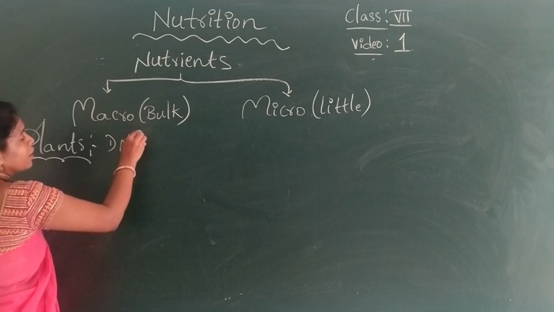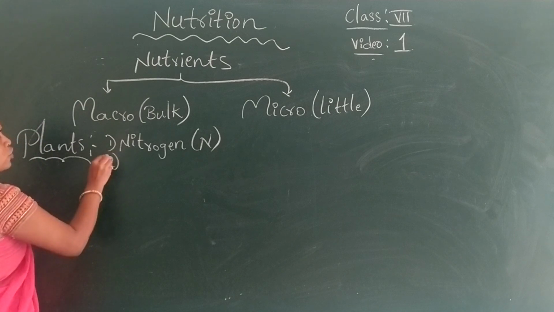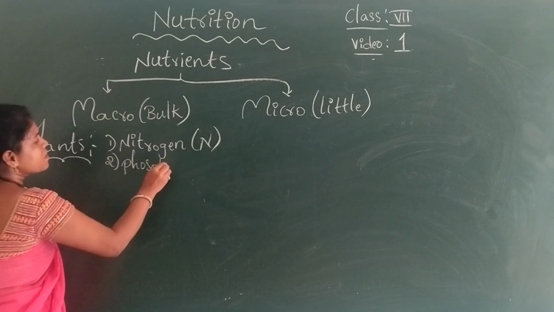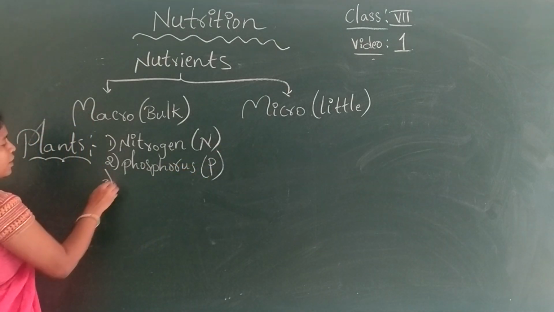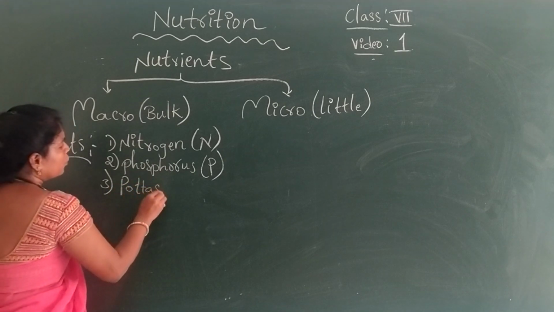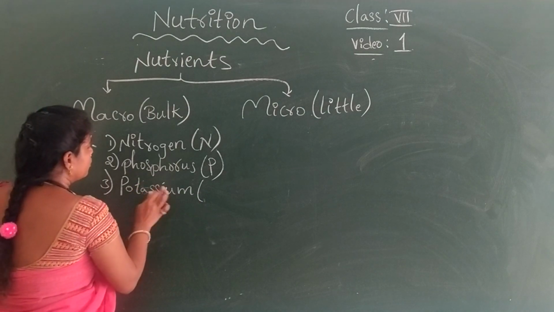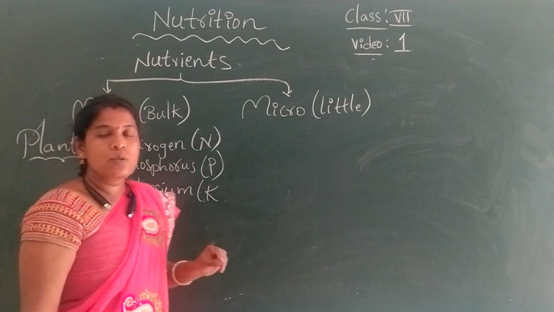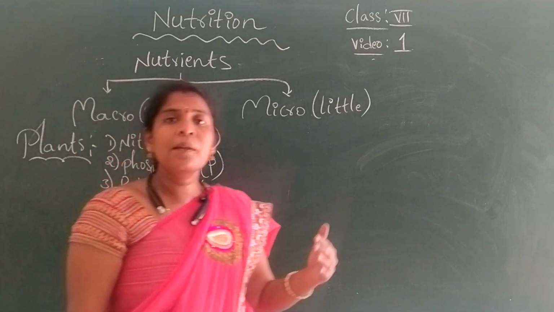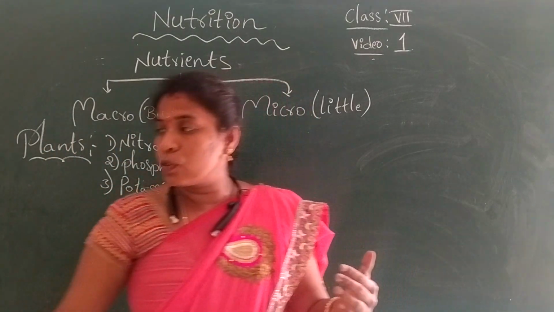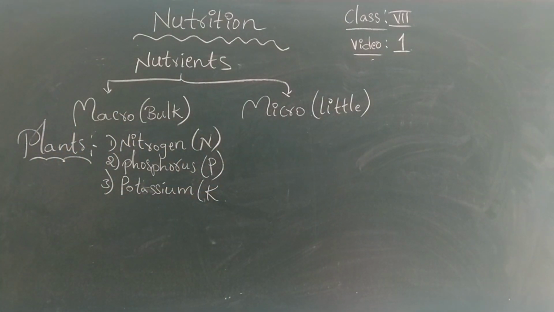Number one, nitrogen, also called N. Number two, phosphorus, P. Number three, potassium, K. So what are they called? NPK nutrients. Okay. So these are the major nutrients which we observe in our regular life in plants.